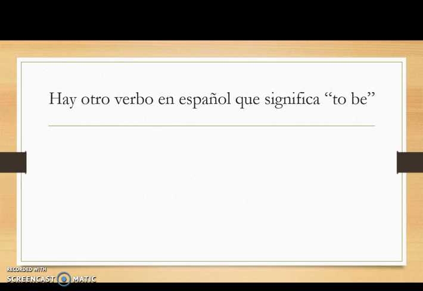Hay otro verbo en español que significa to be. So in addition to estar, which means to be, there is another verb in Spanish which means to be. This one is ser. We use ser to talk about characteristics that are a little bit more permanent, things that don't tend to change very easily. For example, our physical traits or personality traits.